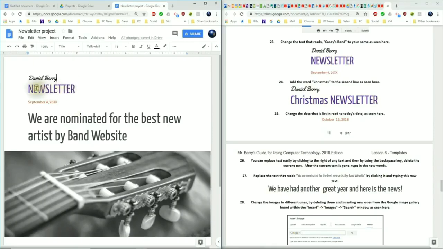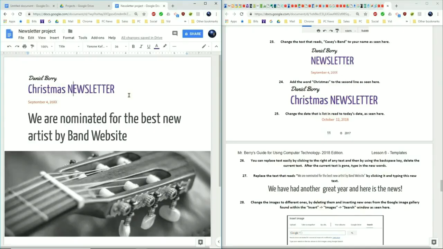After typing your name, take your mouse and click in between the N and the E. Use backspace once to take out the N, and then I need to have the word Christmas, so type in Christmas, hit the space bar, and then a capital N. So now we have Christmas newsletter.